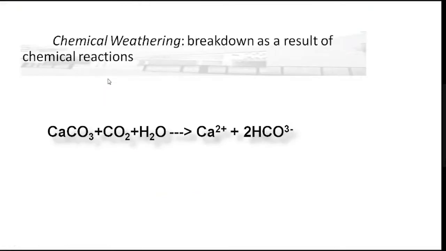Another type of weathering is chemical weathering, in which breakdown takes place as a result of chemical reaction, and it may be termed decomposition. It accelerates whenever there is availability of moisture or presence of water.